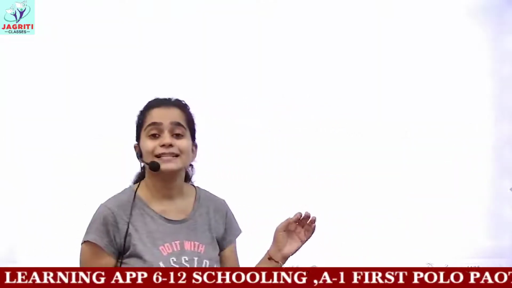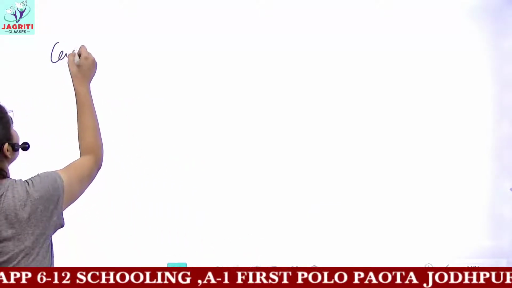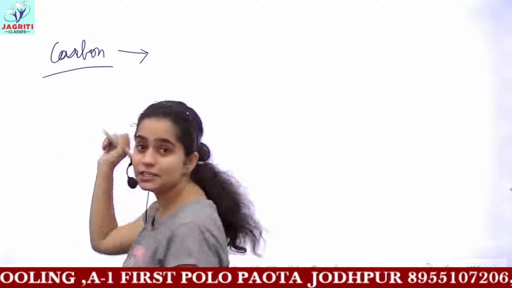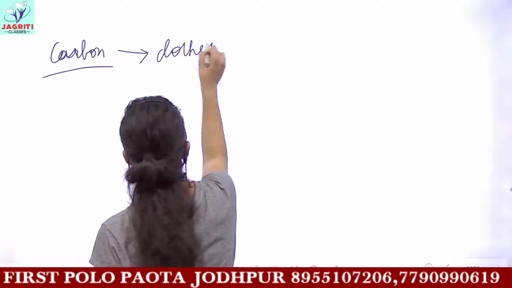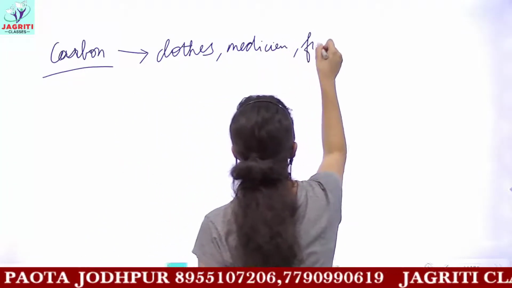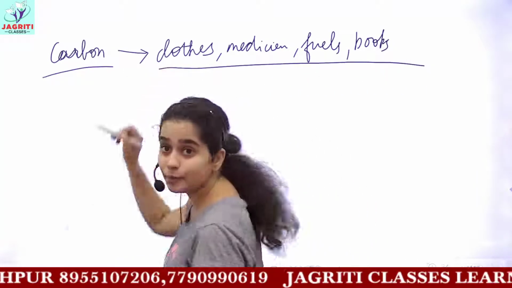Now this was the introduction for carbon, and the basic introduction is that carbon is of immense importance because carbon is found everywhere around us. Carbon is found in the clothes, in medicines, in fuels, the books you study, the papers, everything is made up of carbon.